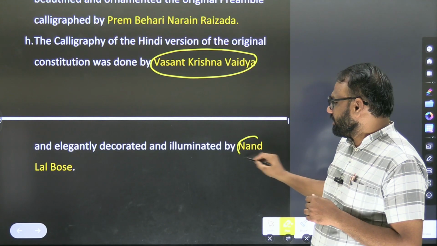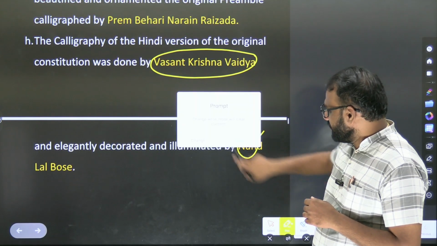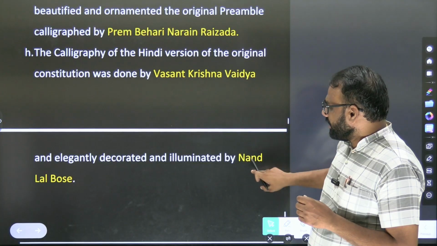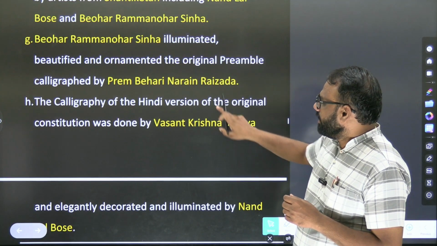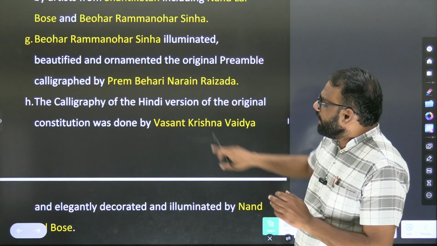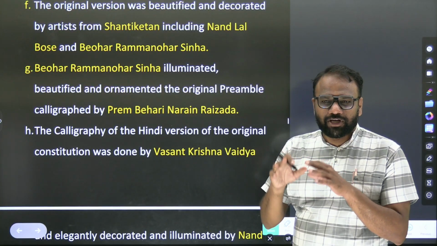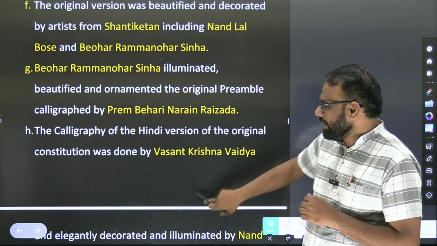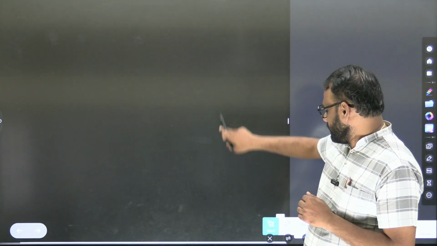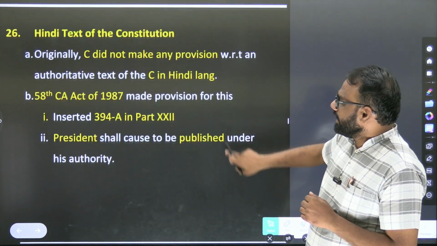Decorated, illuminated: Nandalal Bose. So for all the personalities, just retain the names: Nandalal Bose, Vasant Krishna Vaidya, Prem Bihari Narayan Raizada, and Bihar Ram Manohar Sinha. All were involved in making the constitution appear beautiful. That's it. In decorating the constitution.